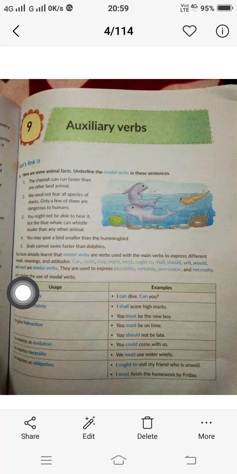Welcome children in another class, and today we will do chapter number 9, that is auxiliary verbs. Now verbs, we all are aware that they are nothing but action words, and when we say auxiliary verbs it means the helping verbs which are attached with the main verbs, and they generally act as the helping verb for the main verbs.